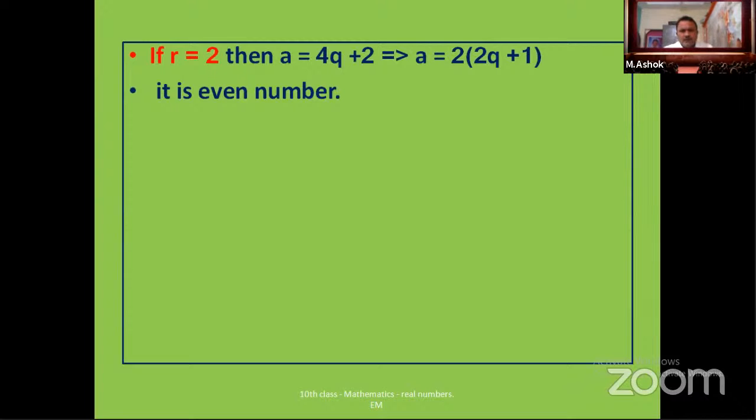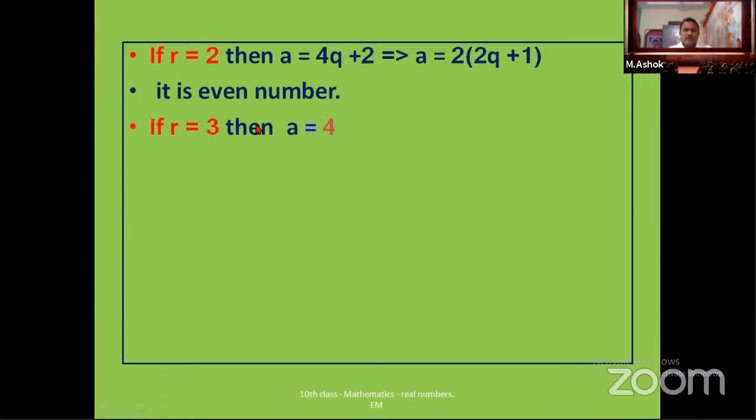In this way, you may prove it, or one more way is there. Just now we have proved 4q plus 1 is an odd number. So this is one more than 4q plus 1. So in that way also you may prove this as an even number.